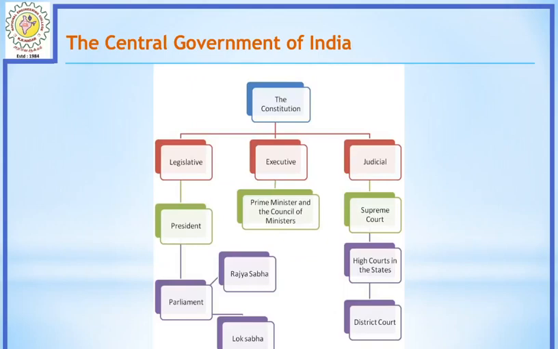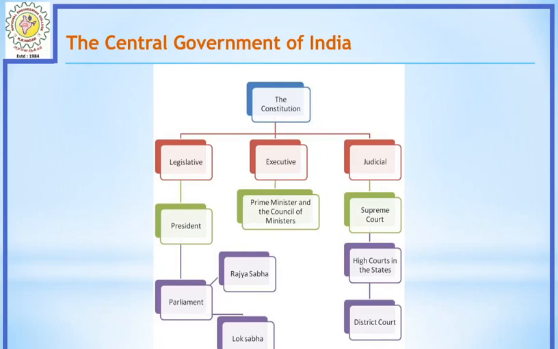Let us look deeper into the central government of India. The central government of India is formed by the constitution, and it has three important bodies: legislative, executive and judicial. Formally, these three bodies are called the three pillars of the Indian democratic system. The legislative comprises the parliament, which is led by the president, and comprises Rajya Sabha and Lok Sabha.